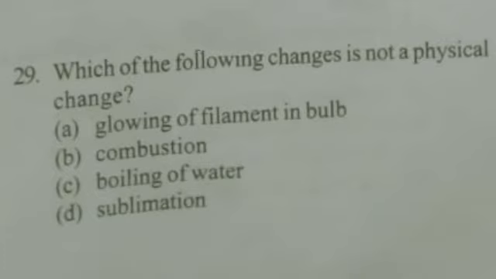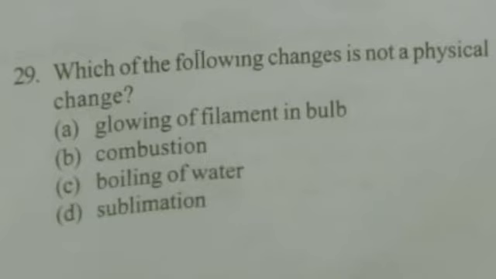Which of the following change is not a physical change? Okay, this is your last question of the question bank. Take a look. Which of the following change is not a physical change? Options are glowing of filament in bulb, option B is combustion, option C is boiling, option D is sublimation.